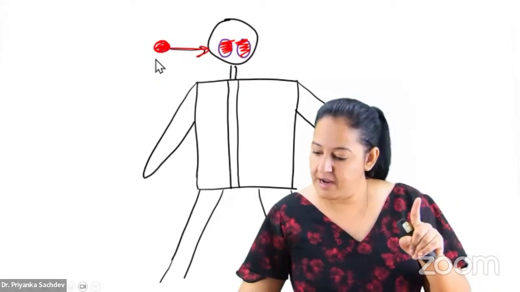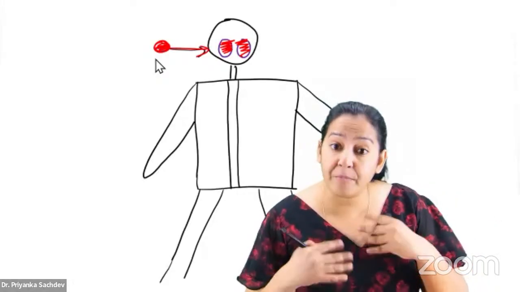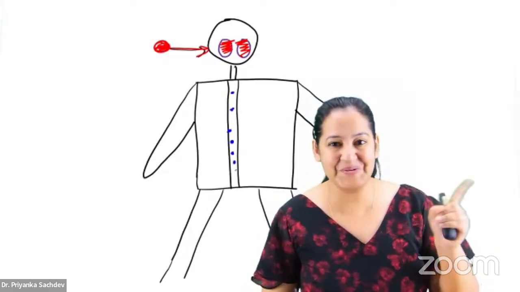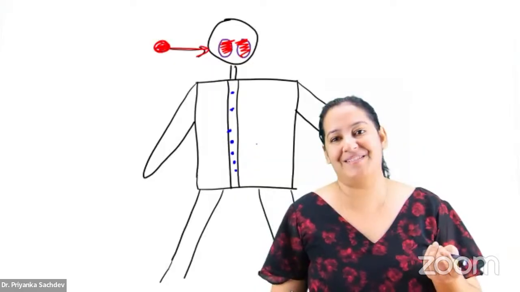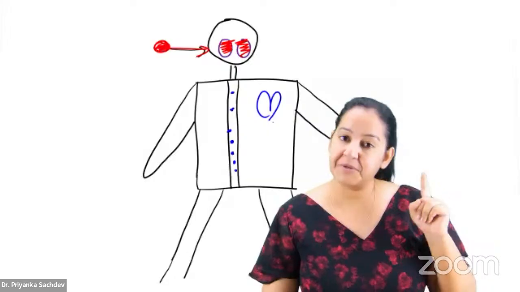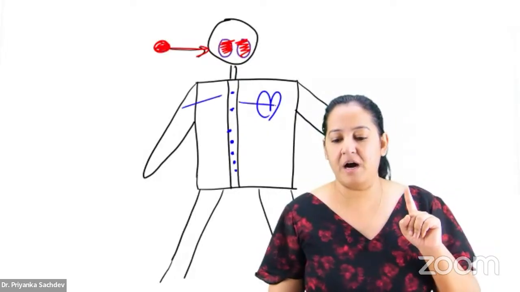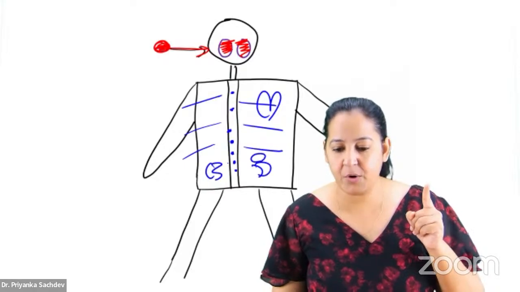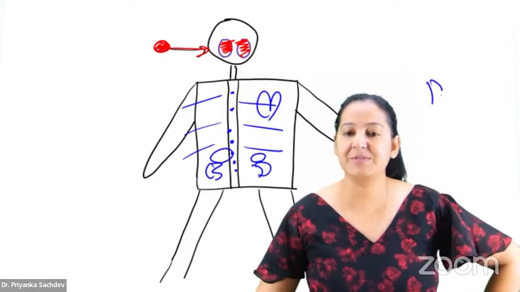It is the bacteria, but mind my words: the bacteria will form toxin. The toxin will go in the blood. The bacteria will not go in the blood. After going in the blood, the toxin attacks 3 organs. Number 1, heart: it causes myocarditis. Number 2, nerves: it causes neuritis. And number 3, adrenal gland: it causes adrenal hemorrhage. This disease is known as diphtheria.